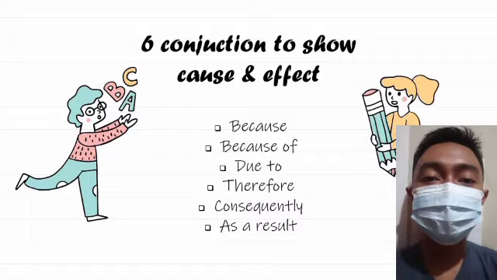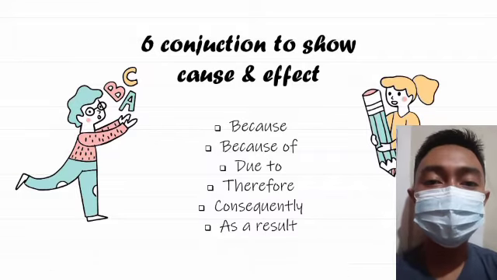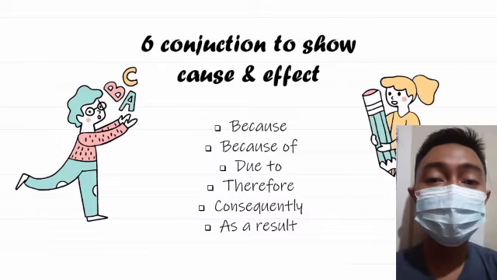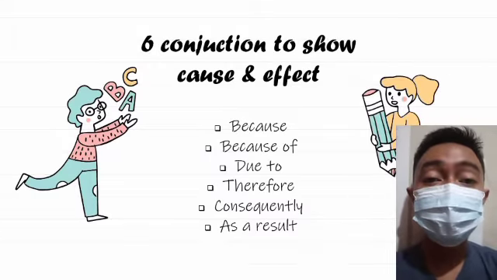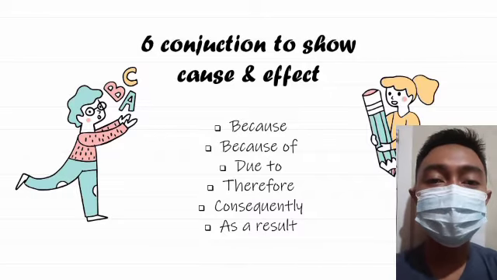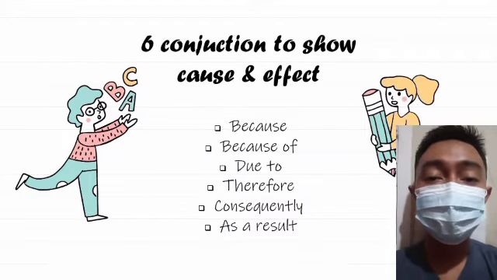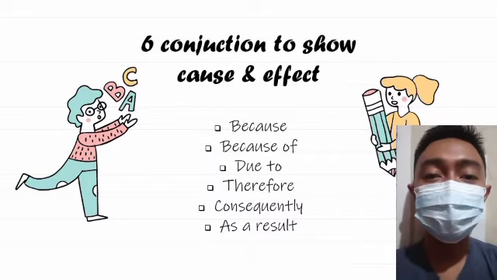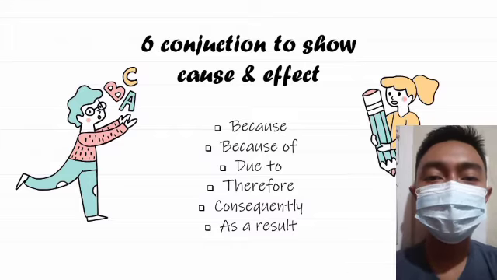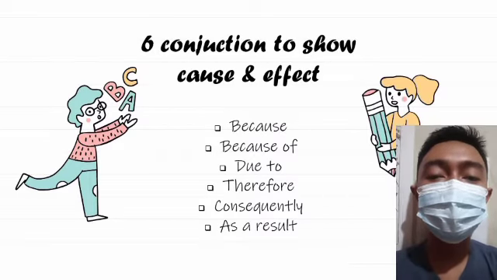And 4. Therefore. Therefore is an adverb that is used to show the effect of something that happened. Example, it's cold outside, therefore I close the window. 5. Consequently. Consequently is an adverb, sama kayak therefore, that is used to show the effect of something that happened. For example, I didn't come during the socialization, consequently I didn't know anything.